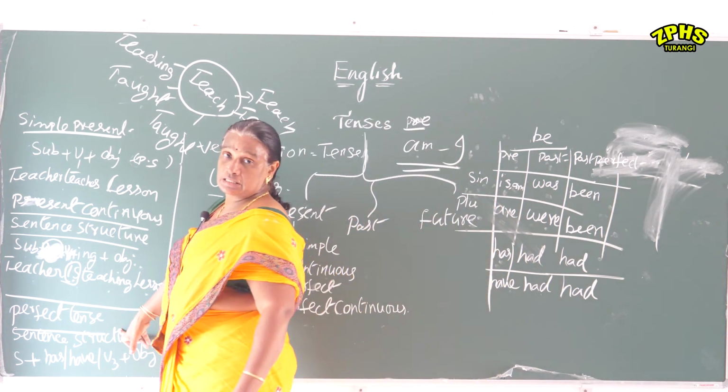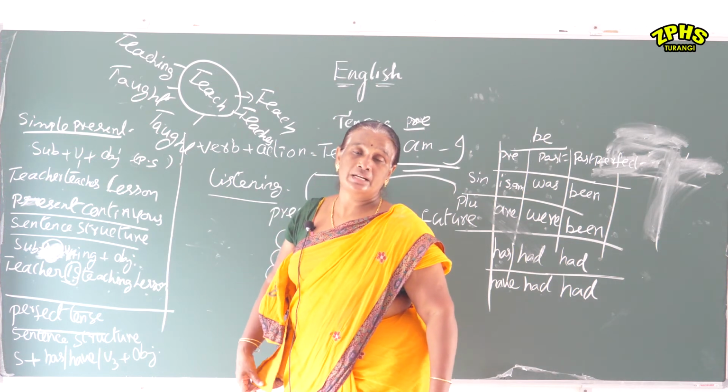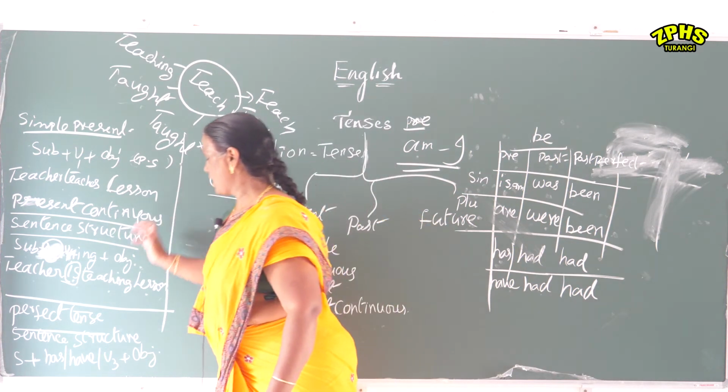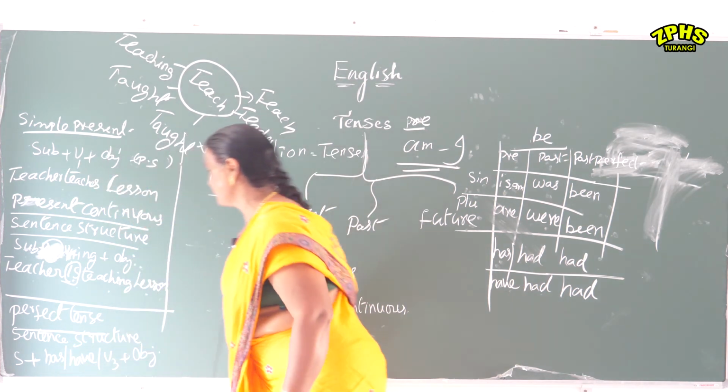What is perfect tense? The action which has just completed comes under the present perfect tense. So in perfect tense we always use has or have: for plural have and for singular has.